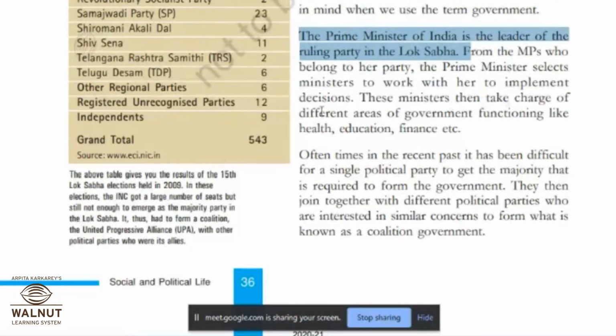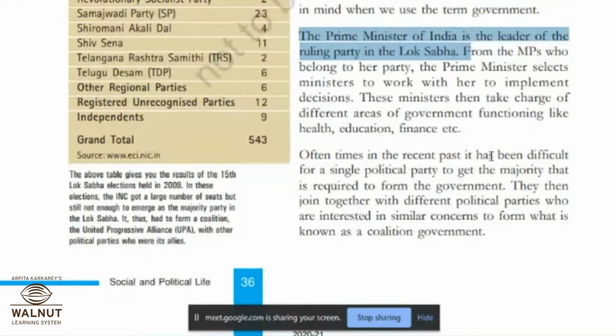These ministers then take charge of different areas functioning like health, education, finance, etc. So you know there are many departments in the government which have to work on their own fields. Means जसं transport आहे, then telecommunication आहे, finance आहे, foreign security आहे. These are all different departments that do exist in the government that administers our country. Okay. And these ministers are selected by the Prime Minister. आणि हे मिनिस्टर कोण असणार आहेत तर ते इलेक्ट होऊन आलेलेच असणार आहेत, who has won that election and contested and won and then represented in the parliament.